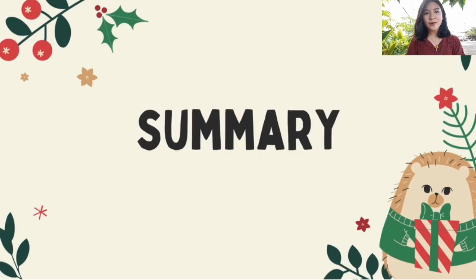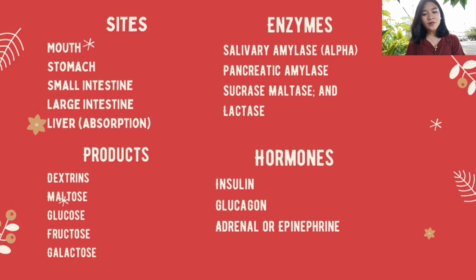So for the summary. Sites: mouth, stomach, small intestine, large intestine, and the liver. For enzymes: salivary amylase, pancreatic amylase, sucrase, maltase, and lactase. For the products: dextrins, maltose, glucose, fructose, and galactose. For the hormones: insulin, glucagon, and adrenaline.